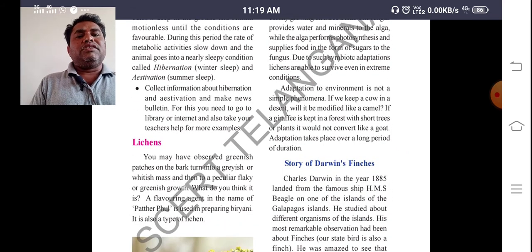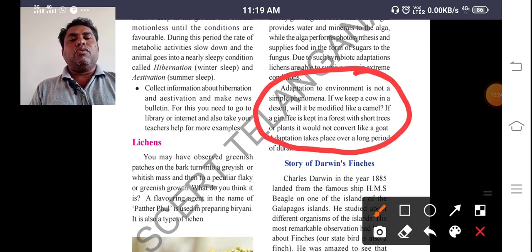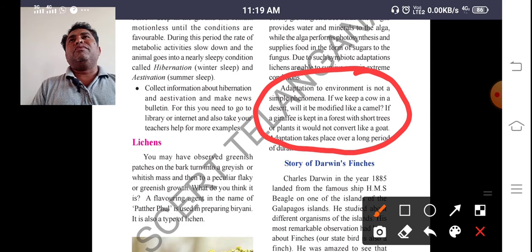Adaptation to environment is not a simple phenomenon. If you keep a cow in a desert, మనము ఇక్కడ అడాప్టేషన్స్ని మనము అంత ఈజీగా తీసుకోకూడదు. ఎందుకు అంటే, ఫర్ ఎగ్జాంపుల్ మనం కౌ, ఇట్ విల్ బీ లివ్ ఇన్ అవర్ సరౌండింగ్, బట్ ఇమీడియట్లీ వీ షిఫ్టెడ్ టు ది డెజర్ట్ ఏరియా. సో దే కెనాట్ బియర్ దట్ డెజర్ట్ కండిషన్స్, దే విల్ బీ డై. So to survive, they have to gradually, years after years, take many years to adapt to those conditions. So immediately they cannot control those conditions, they will die.